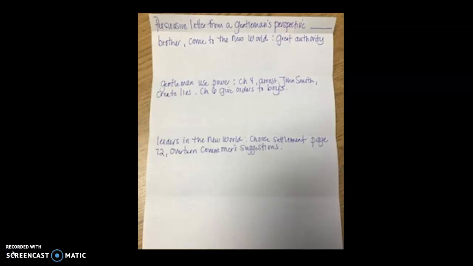Also, since the gentlemen are leaders, they can overturn any idea that a commoner suggests. In chapter 9, on page 72, John Smith suggests building a palisade to keep them safe from the Indians. But President Wingfield says there is no need for fortification since the Indians have been so nice. So I added to the graphic organizer, page 72, overturn commoners' suggestions.